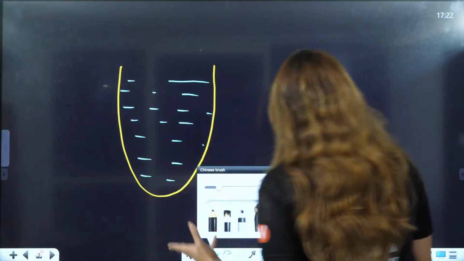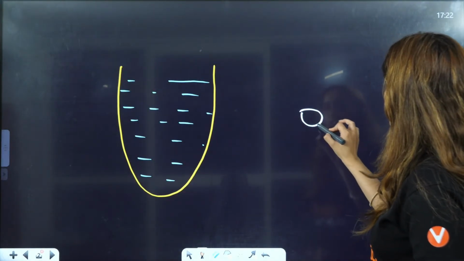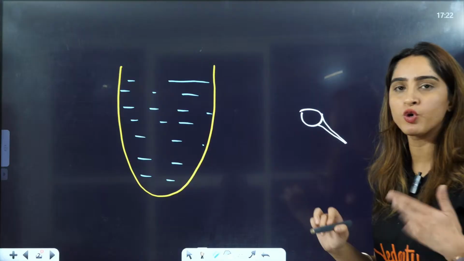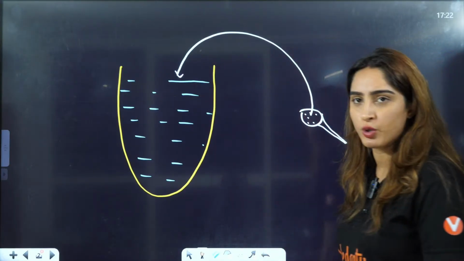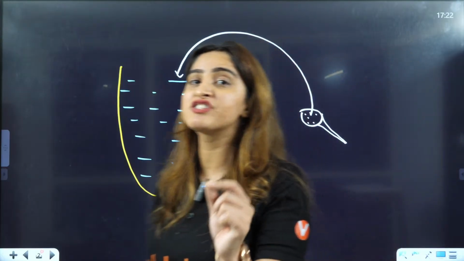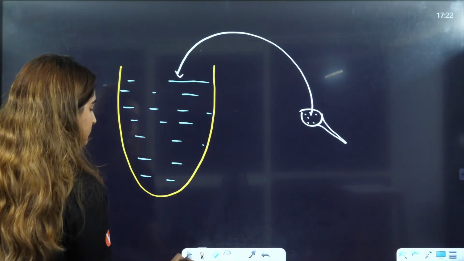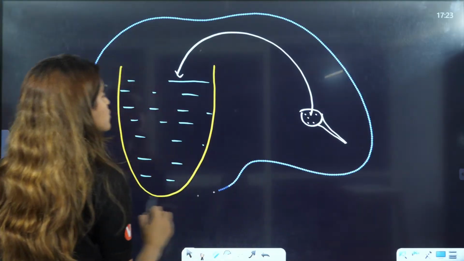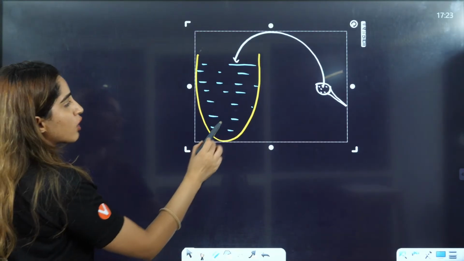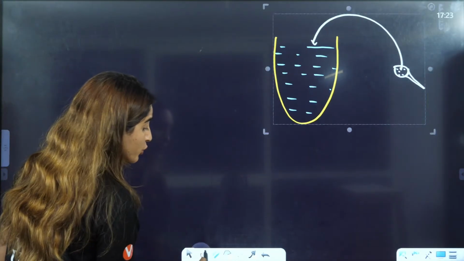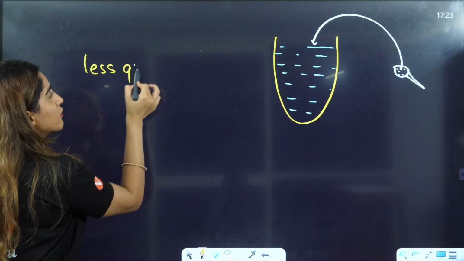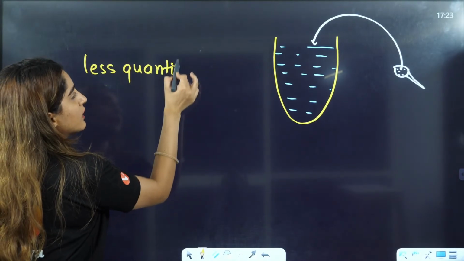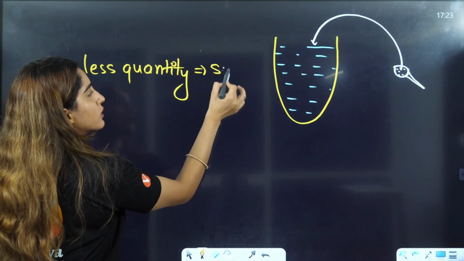Now you are thinking that 1 tablespoon of sugar I am going to add. Okay, now you are adding 1 tablespoon of sugar. Now the one which is in less quantity, right? I am not telling you that the solid is always solute, or liquid is always solute. No, the one which is in less quantity is the solute.